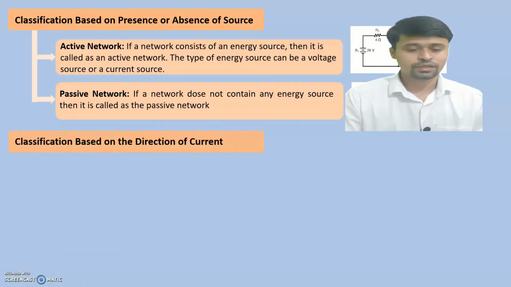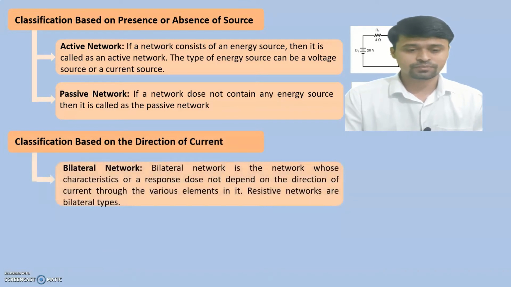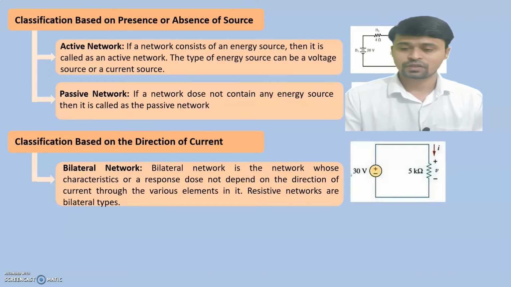Then the next one is classification based on the direction of current. It is divided into two types. One is bilateral network. A bilateral network is a network whose characteristics or response does not depend on the direction of current through the various elements in it. So resistive networks are bilateral types. See here, one voltage source having a 30 volt value is connected across a 5 kilo ohm resistance. Through this resistance, current can flow in both directions. So that type of network is called a bilateral network.